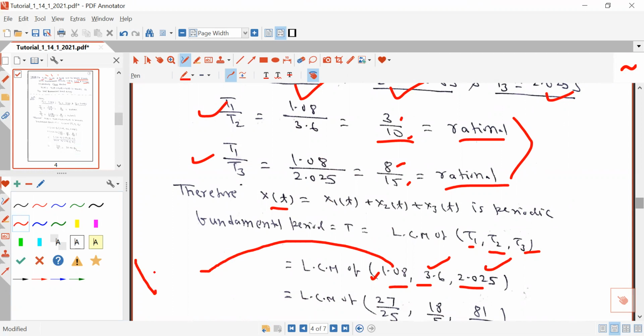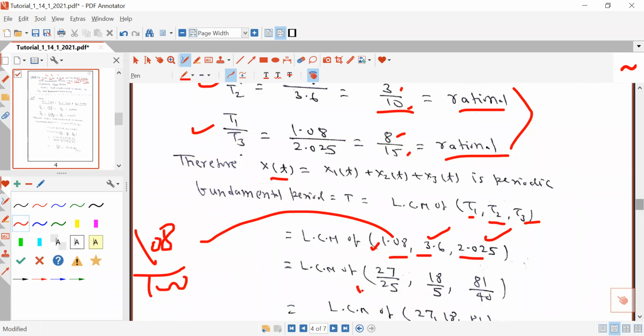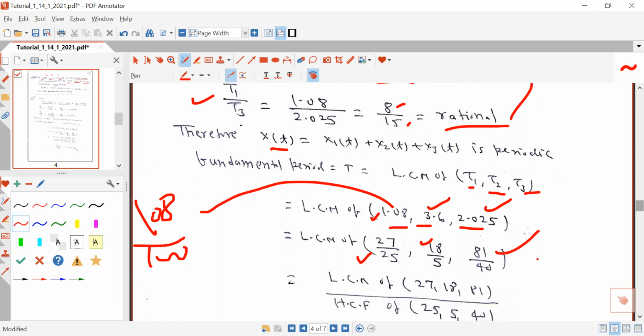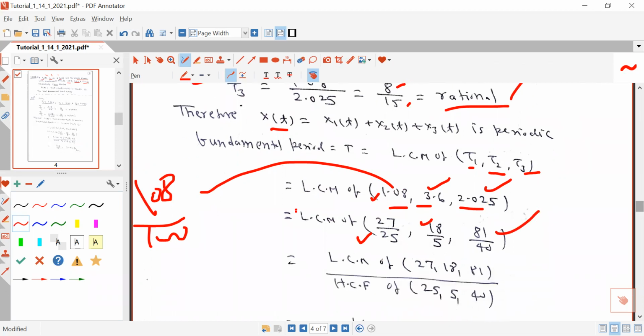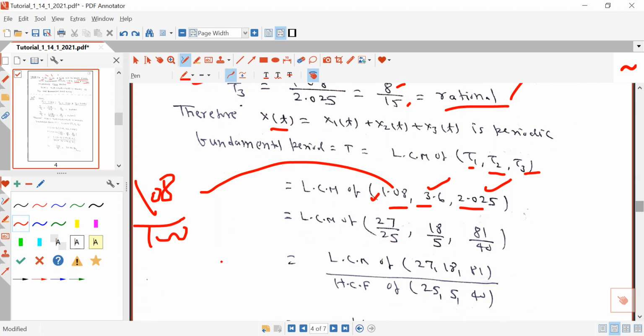You can write this as 108 by 100. Then you can cancel the common terms. You will get 27 by 25. Similarly, here you will get 18 by 5 and here you will get 81 by 40. Now, how will you determine the LCM of fractions? You can easily determine the LCM of 2, 4, 6. It is easy to determine the LCM of integers. But how will you determine the LCM of fractions?